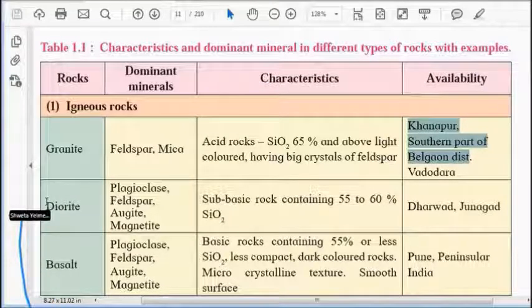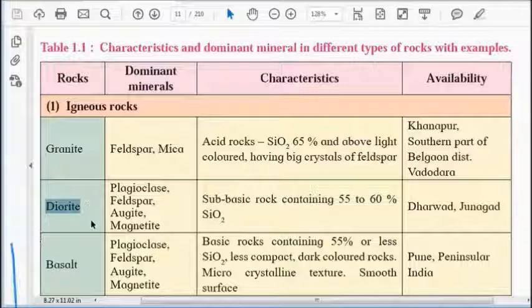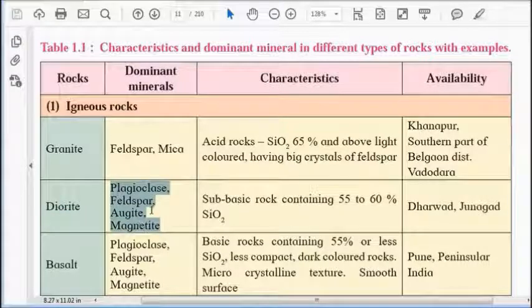It has big crystals of feldspar. This granite rock is found in some parts of Vidarbha in Maharashtra.